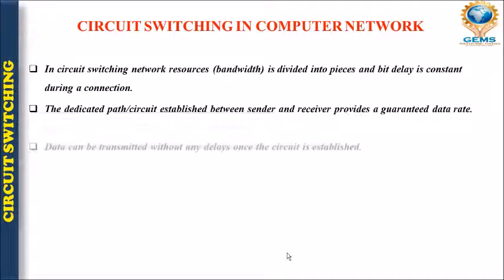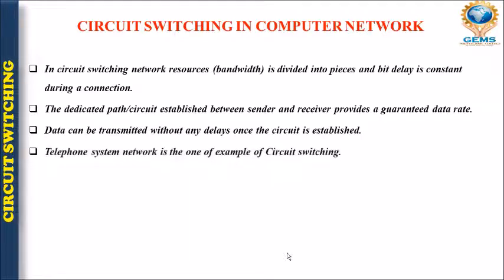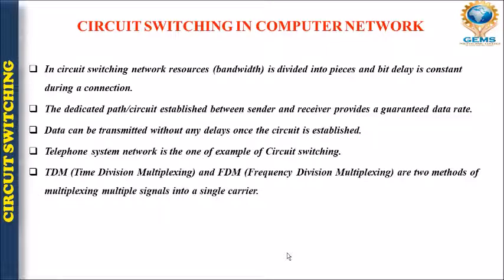That is very important. Data can be transmitted without any delay once the circuit is established. Means whenever the circuit is established between source and destination, the possibility of transmission delay is very low. The telephone system network is one of the best examples of circuit switching.